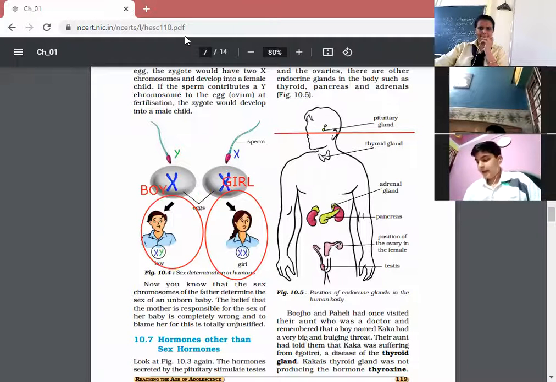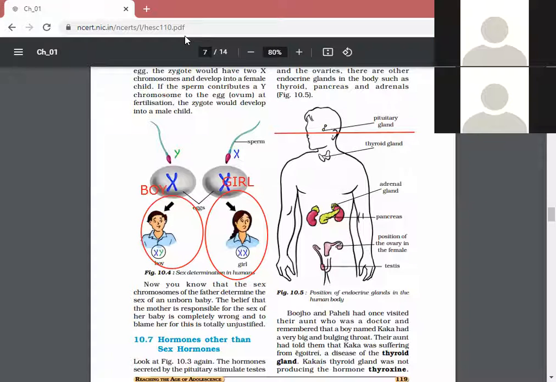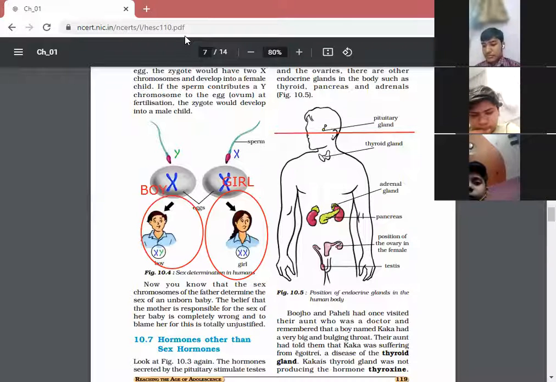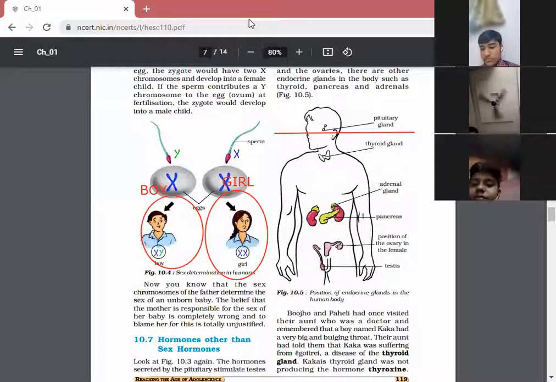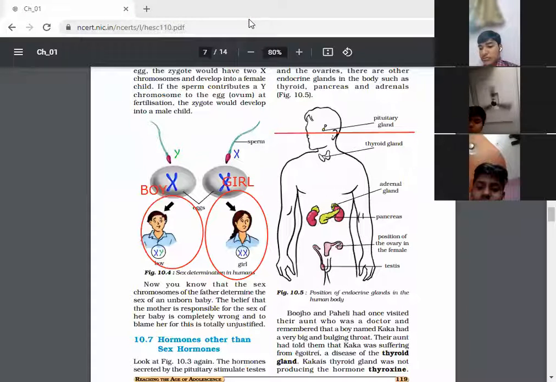Bujo and Paheli had once visited their aunt, who was a doctor, and remembered a boy named Kaka who had a very big and bulky, bulging throat. Their aunt had told them that Kaka was suffering from goitre, a disease of the thyroid gland. Kaka's thyroid gland was not producing the hormone thyroxine.